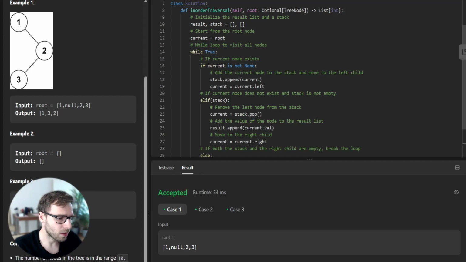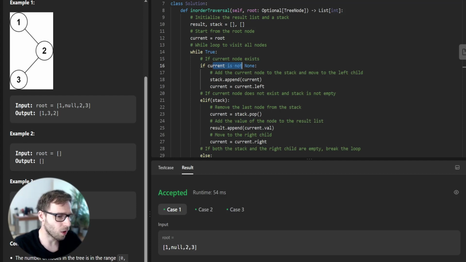We then set the current node to the root, and enter a while loop, which will run until we have visited all nodes. If the current node is not None, so it exists, we append it to our stack and move to the left child.